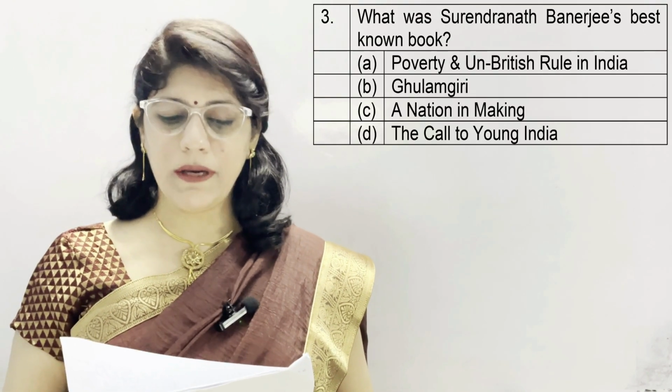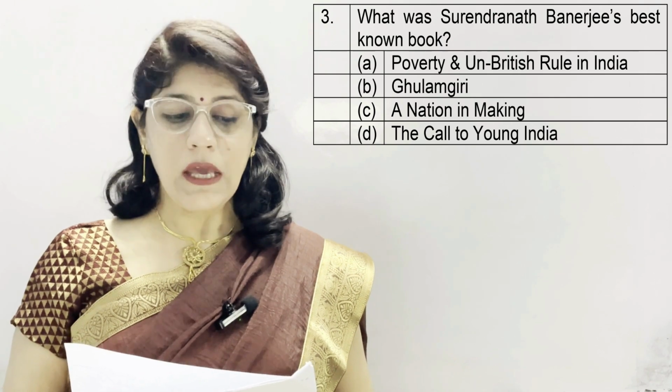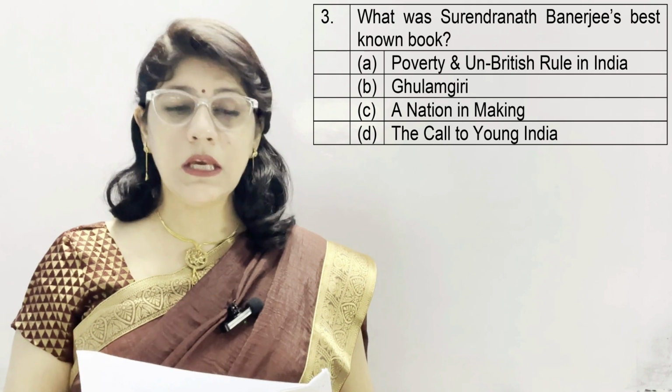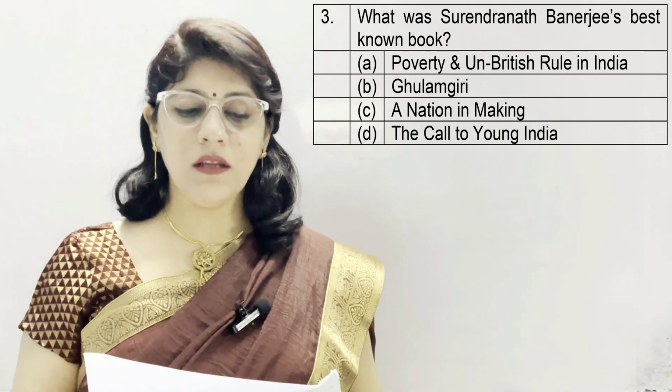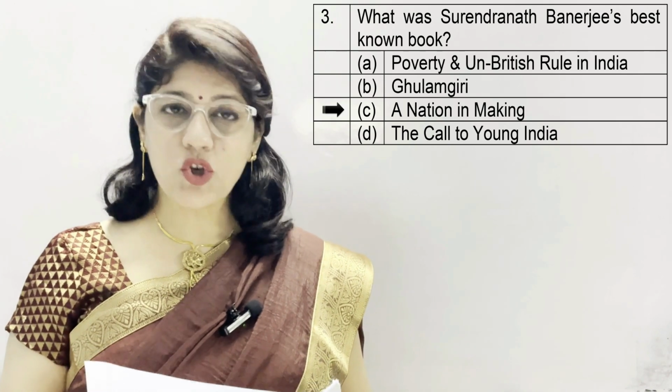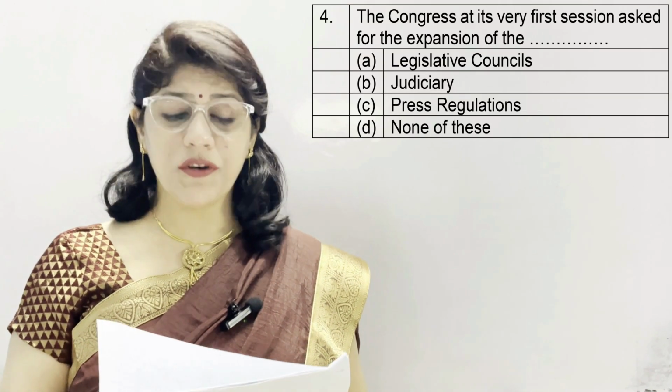Question number 3. What was Surendranath Banerjee's best known book? A. Poverty and Un-British Rule in India, B. Gulamgiri, C. A Nation in Making, and D. The Call to Young India. And the correct answer is C. A Nation in Making.